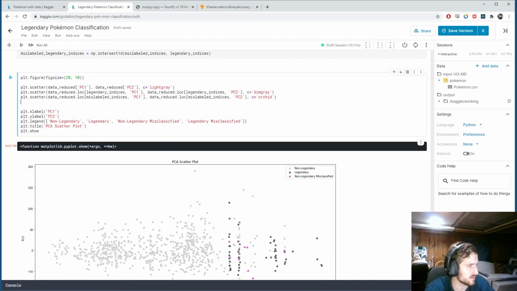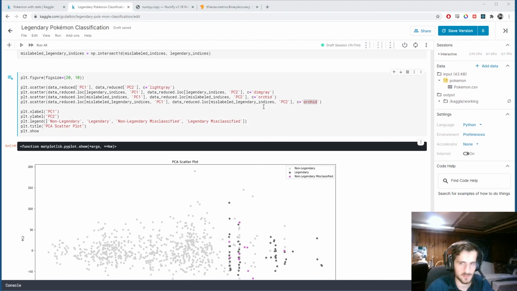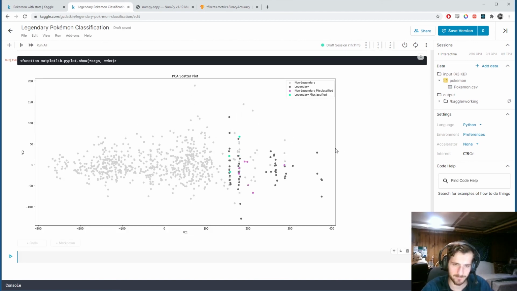How do I do this one? Oh, right. Okay. So it's the same thing, except instead of doing mislabeled indices, we're doing mislabeled legendary indices, which was the intersection of the two. Mislabeled legendary indices. And the color here we can make, I found a nice one, medium spring green. Alright, so this is the full picture.